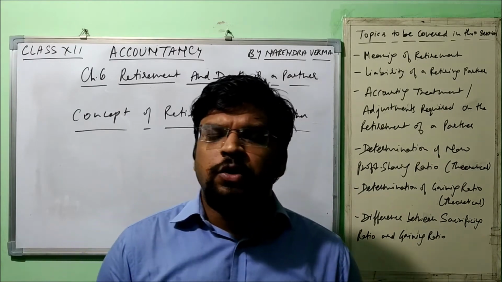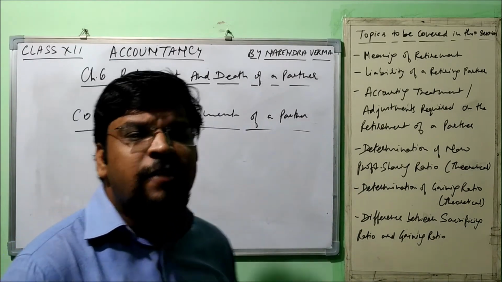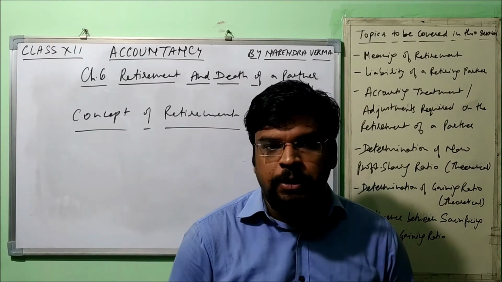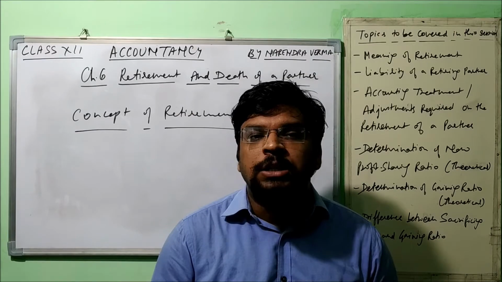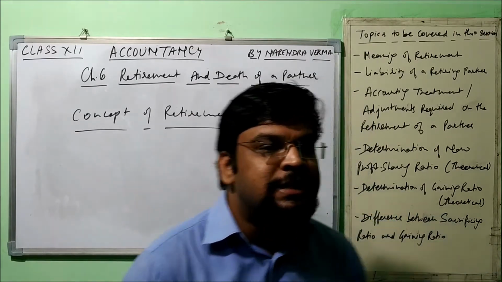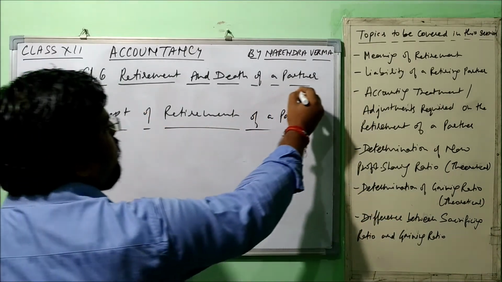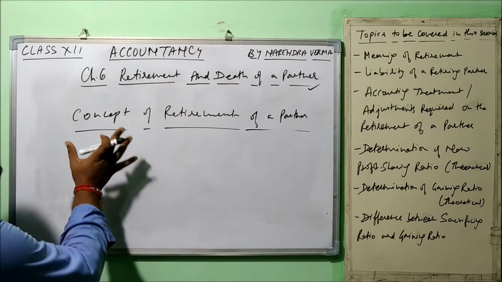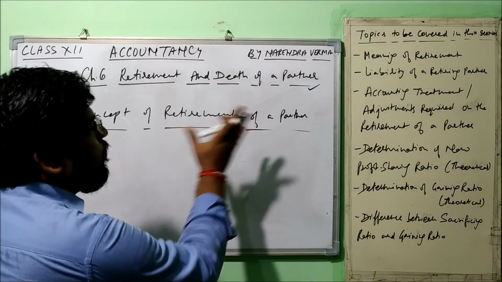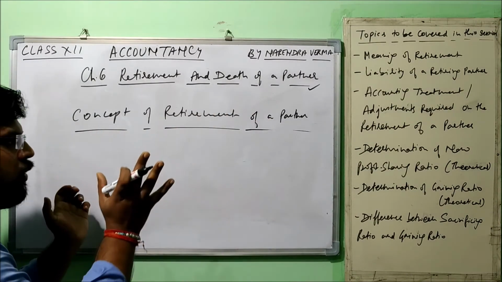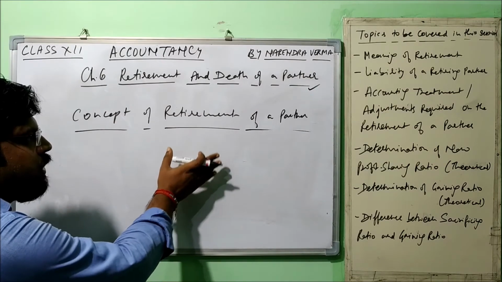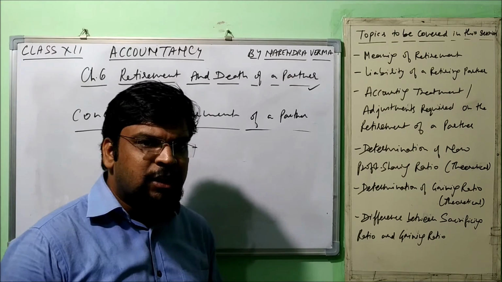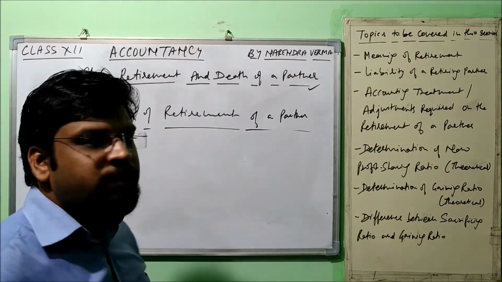In Accountancy for Class 12 CBSE Syllabus, we have finished chapter number 5, that was admission of a new partner. And now it's time to start chapter number 6, that is retirement and death of a partner, right? So in today's session, we are going to discuss the concept of retirement of a partner. Whenever we finish the retirement part, then we come to the death part. Okay, a few things are similar, that is why these have been kept under the same chapter.